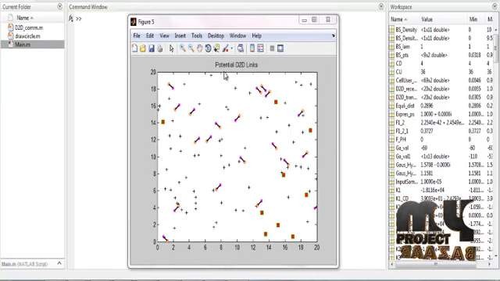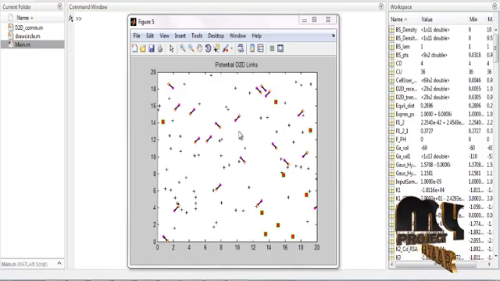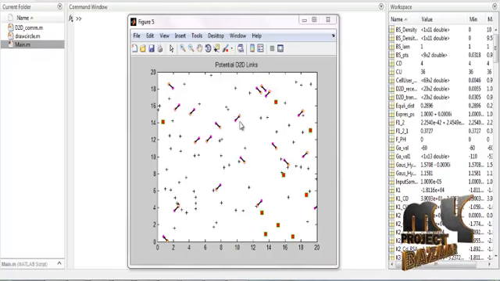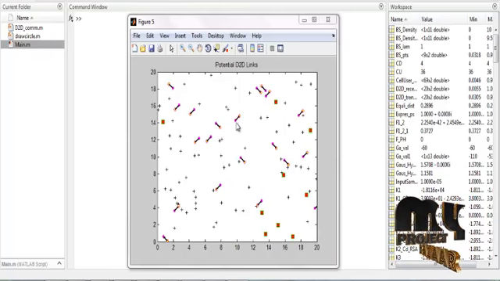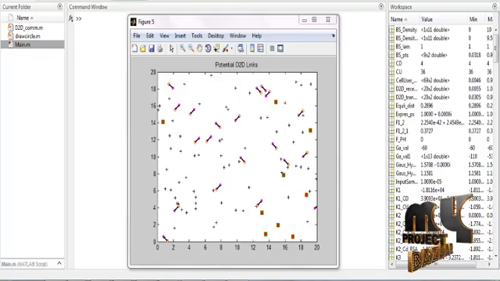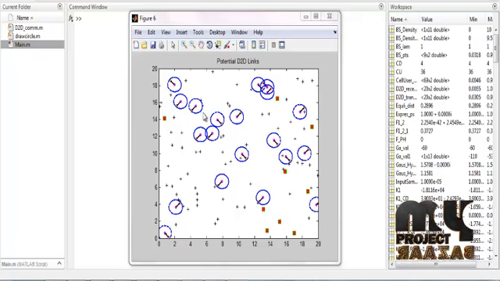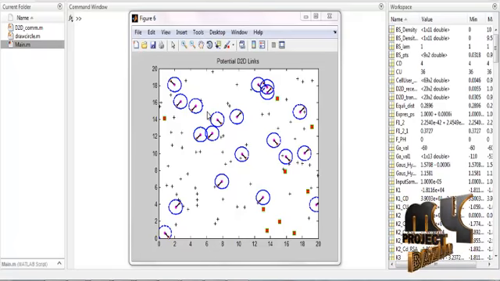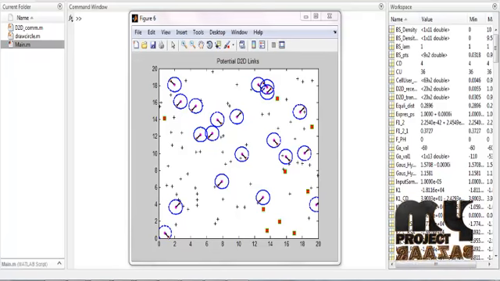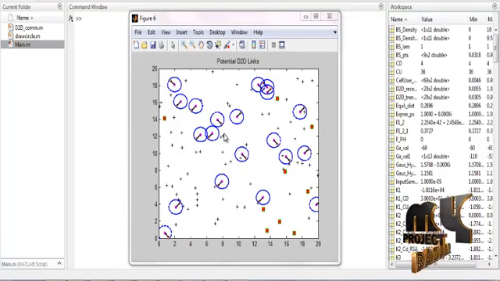This is a potential D2D link, that is, the link between the transmitter and the receiver. In this potential D2D link, we calculate the spectrum allocation between the transmitter and receiver side of the device to device.